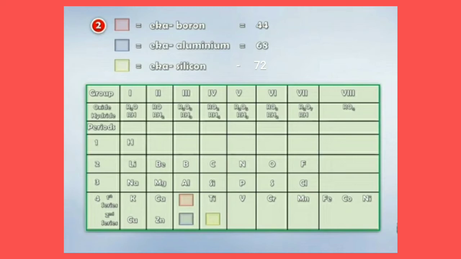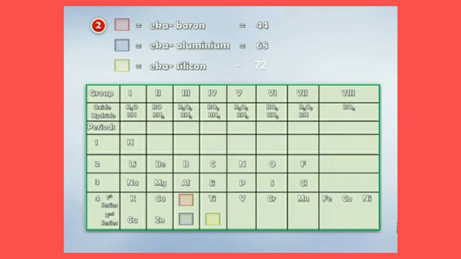Eka boron means the element which will be discovered later on may have properties similar to boron. Therefore, the name Eka boron was given. Eka aluminium means the element will show some similarity in properties with aluminium. Therefore, the name given was Eka aluminium, and the same with silicon. The name Eka silicon was given by Mendeleev. It was predictive by Mendeleev. Understood why these names were given?